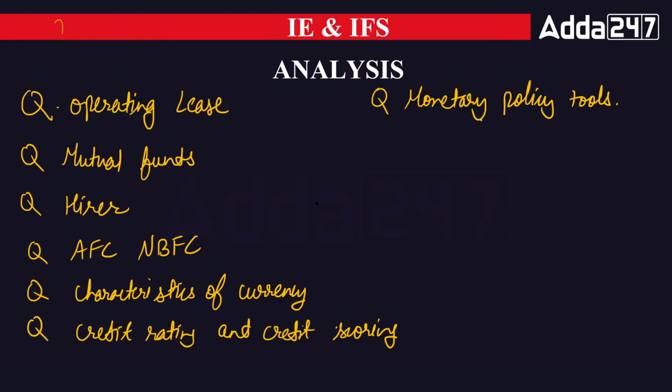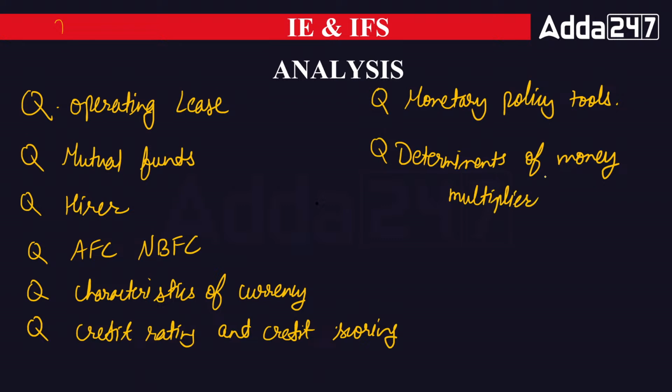Then the merchant bankers definition has been asked, that I already told you. And they have asked the determinants of money multiplier. So these are certain questions which have been asked by IIBF in Indian economy, Indian financial system.